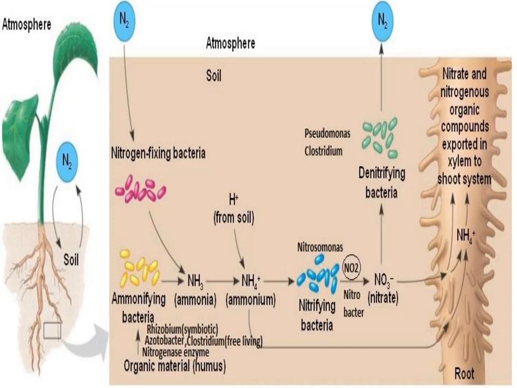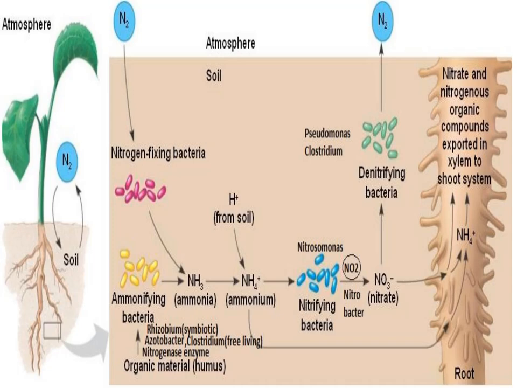This picture shows the nitrogen through the nitrogen fixing bacteria gets converted into ammonia, through the ammonifying bacteria gets converted into ammonium, then this ammonium is converted into nitrate. So here the plants absorb the nitrate and convert it into ammonium.